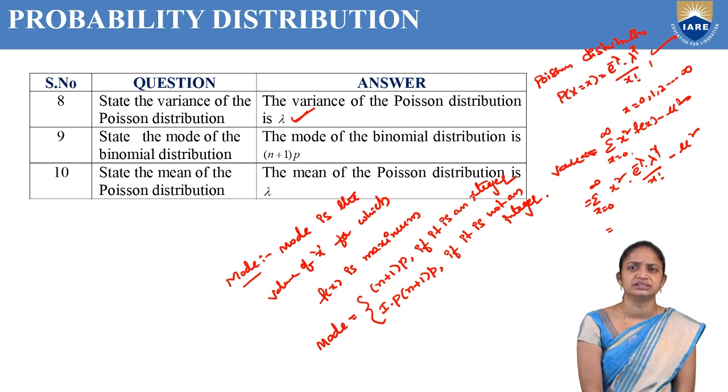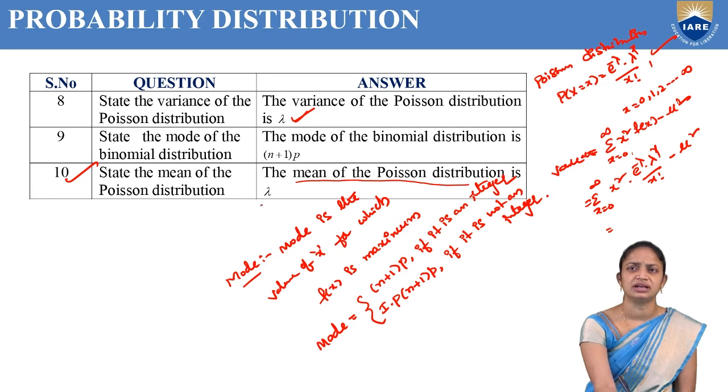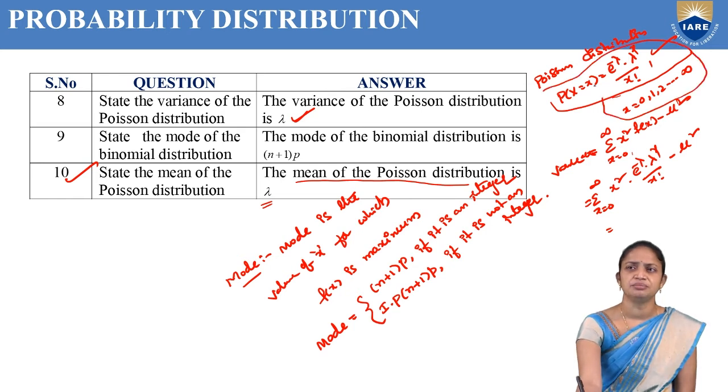So next one is state the mean of the Poisson distribution. The mean of the Poisson distribution is lambda. The Poisson distribution formula is P of X equal to x, that is equal to e power minus lambda, lambda power x by x factorial, and x is from 0 to infinity. But what is the mean here?